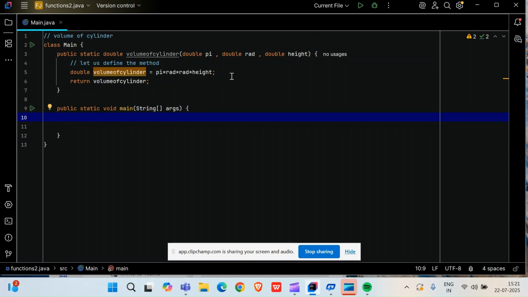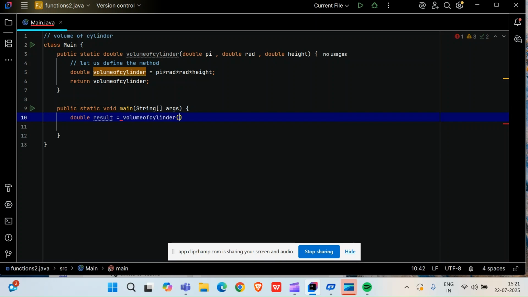Now inside my main method, I will first make the area for storing the volume of cylinder. Then I will call that thing, through which I am just storing the value. So what is my type? My type is double result. Why result? This result of pi into radius into height, I need to store somewhere. That's why I'm creating double result equal to